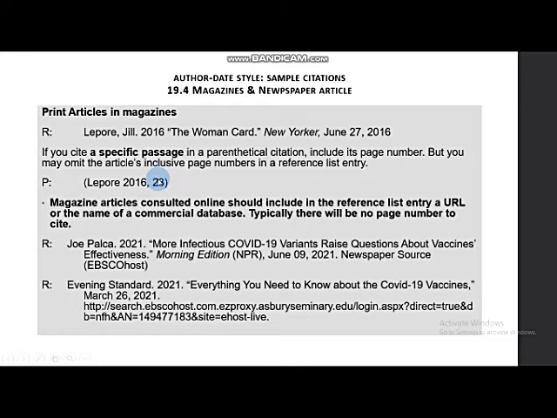Magazine articles consulted online should include in the reference list entry a URL or the name of the commercial database. Typically, there will be no page number to cite.